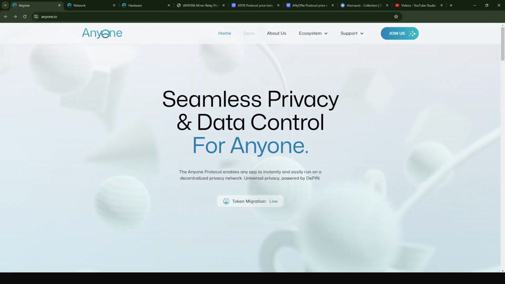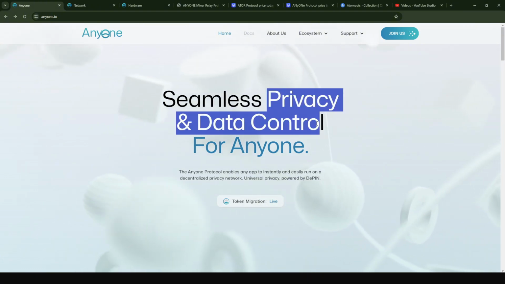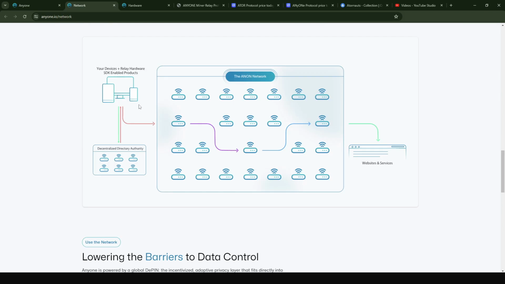So what is ANyONe protocol? ANyONe protocol is basically building a decentralized privacy and data layer. Most of the time when people are trying to explain what the ANyONe protocol is, in layman's terms, we always say it's a decentralized VPN service. But basically this is a bit different from how a classical VPN works.